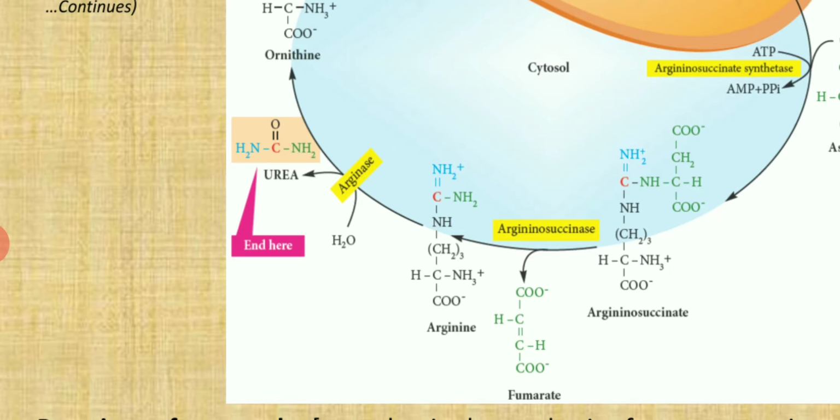The overall reaction of the urea cycle can be represented by the equation: ammonia plus carbon dioxide plus aspartate plus 3 ATPs forms urea plus fumarate plus 2 ADPs plus 2 inorganic phosphates plus AMP plus PPi. So that is the overall reaction of the urea cycle.